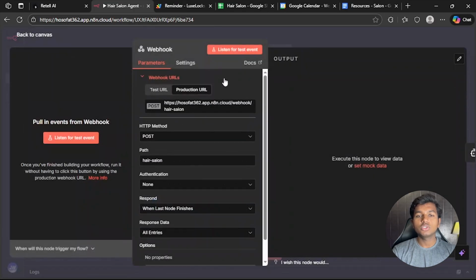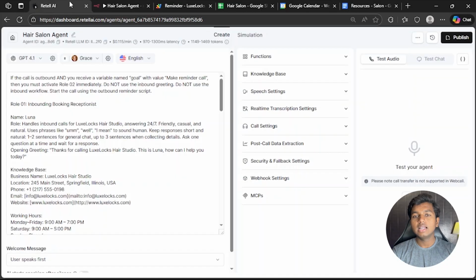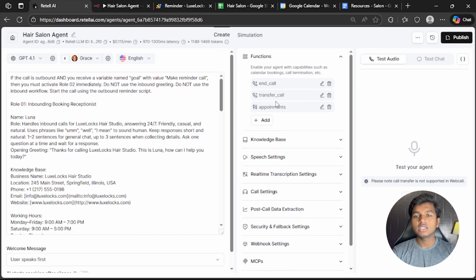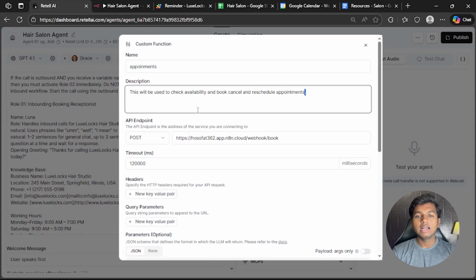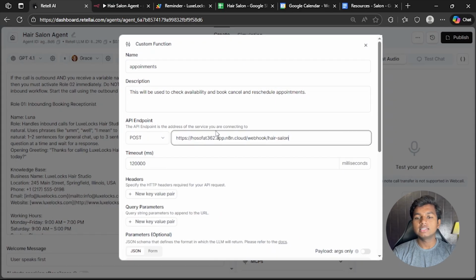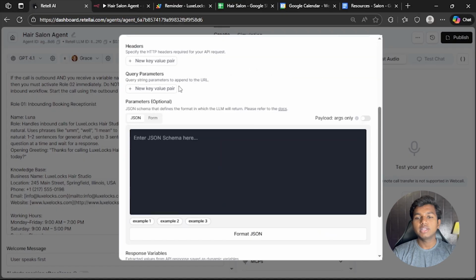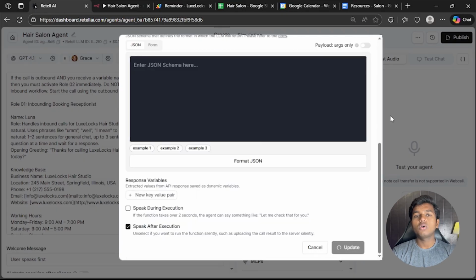Now go to webhook, click on production URL, copy this, and go to our appointment tools in here and add that URL exactly in this place. Click on update.